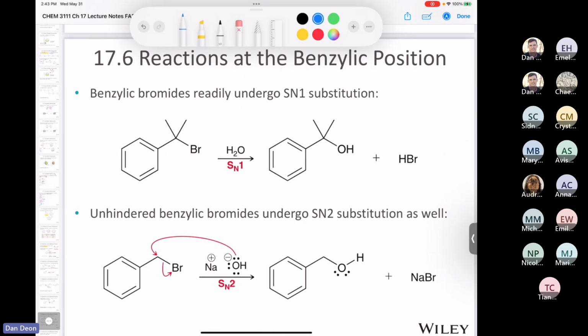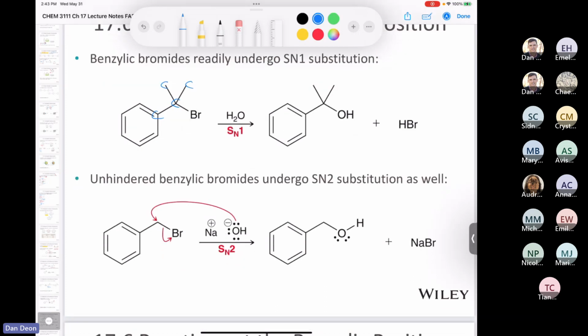If your bromide is on a tertiary benzylic carbon, so this carbon is attached to 1, 2, 3 carbons like that, that can undergo an SN1 reaction like nothing. It works extremely well, and you can imagine why, because if this bromine leaves as a bromide, what do you get?